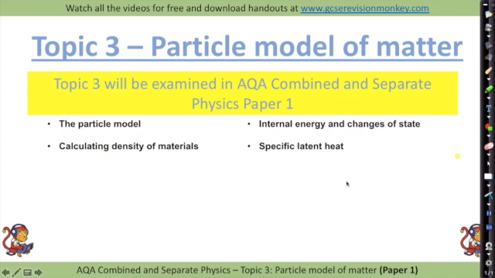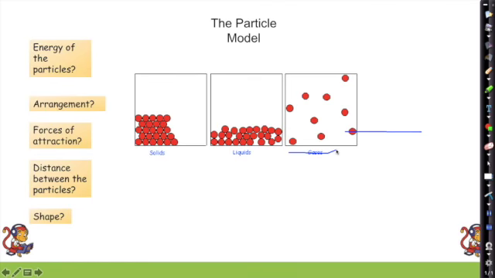Topic 3, particle model of matter. In this topic we're going to be looking at calculating density of materials, internal energy, changes of state, and specific latent heat as well. Okay, let's get going. The particle model.